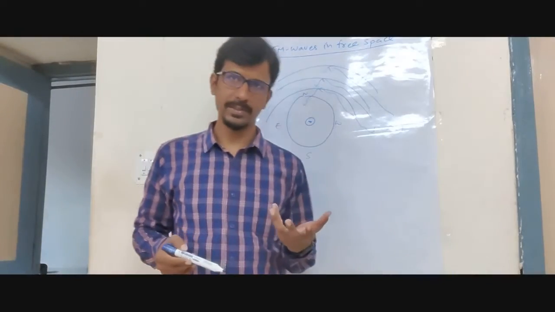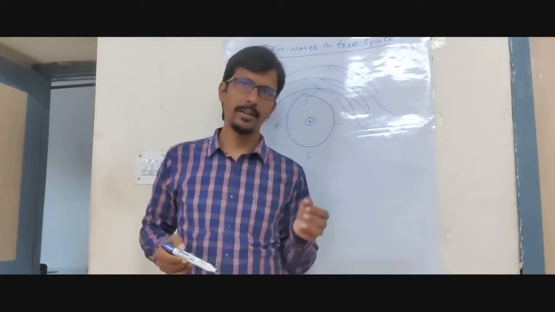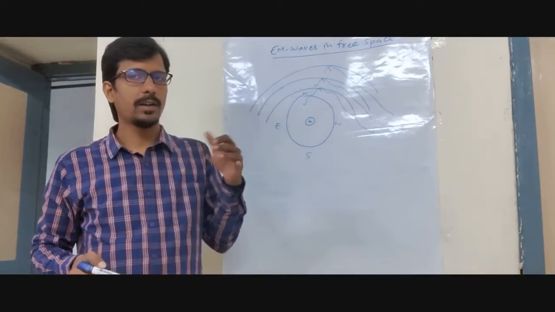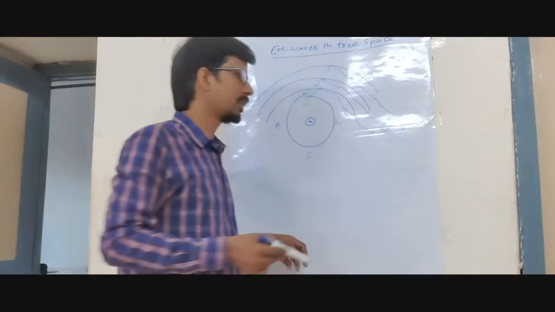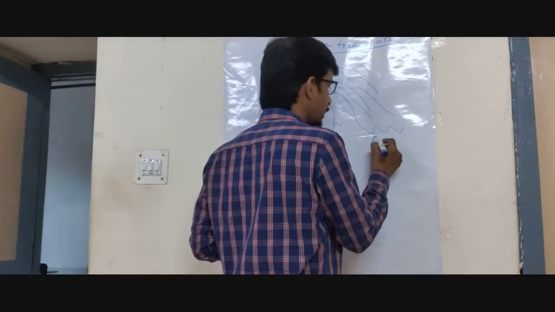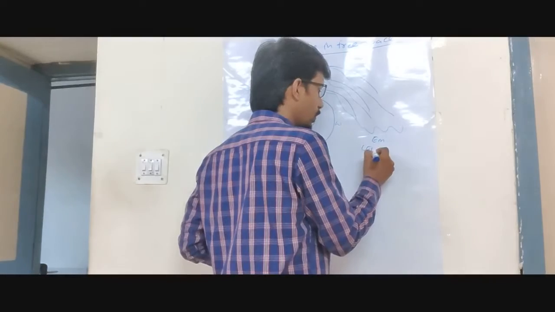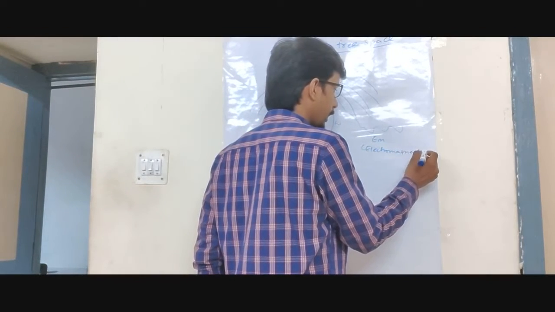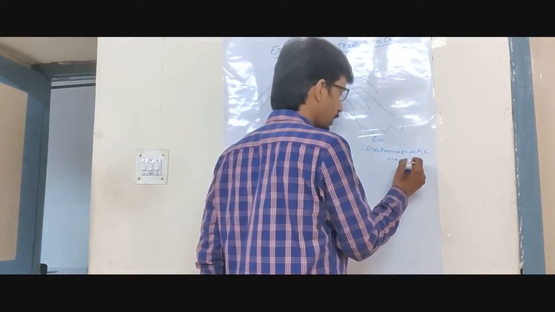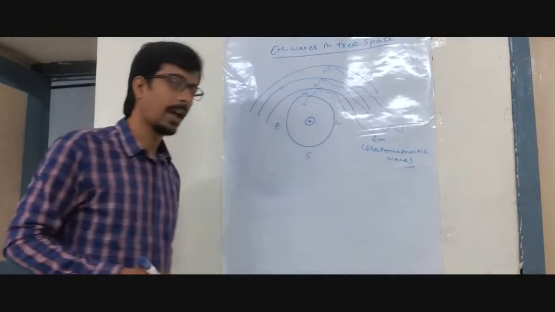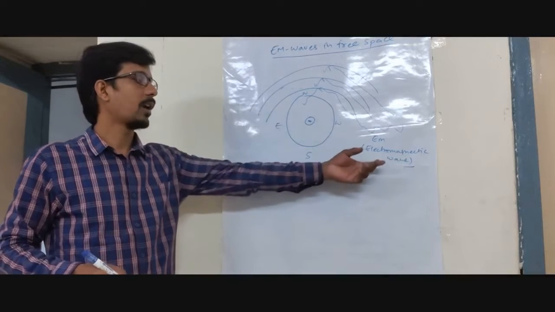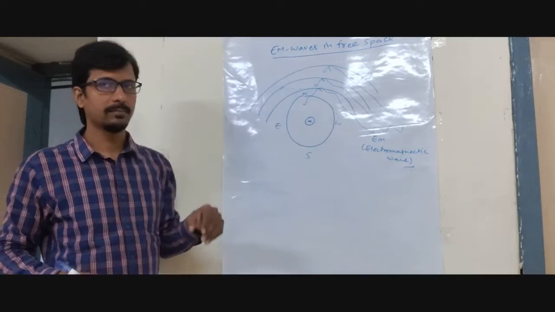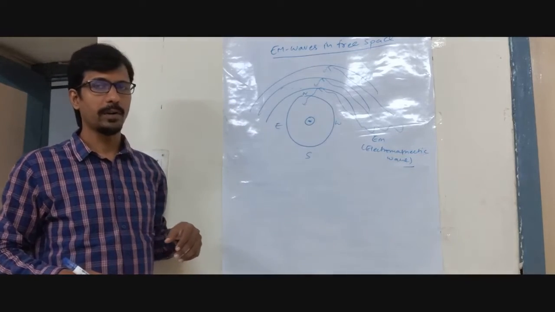Because this is a free space. Electromagnetic waves can travel in different free spaces. So overall, what we have to understand and our target here is that the wave is nothing but an electromagnetic wave. This electromagnetic wave will help us understand how the wave moves from one direction to another and returns back in the propagation process.